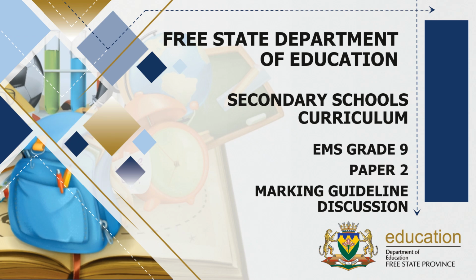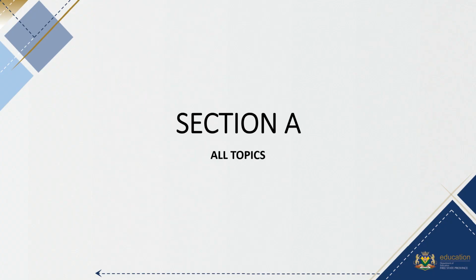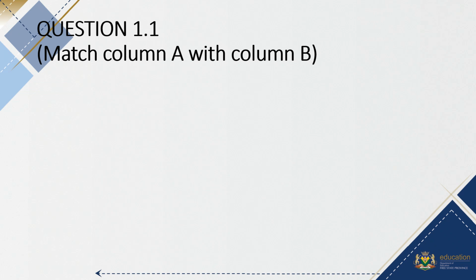Here is the grade 9 paper 2 marking guideline discussion for you to use to mark your papers. Section A was on all topics. The first question, 1.1, was a match column A with column B.